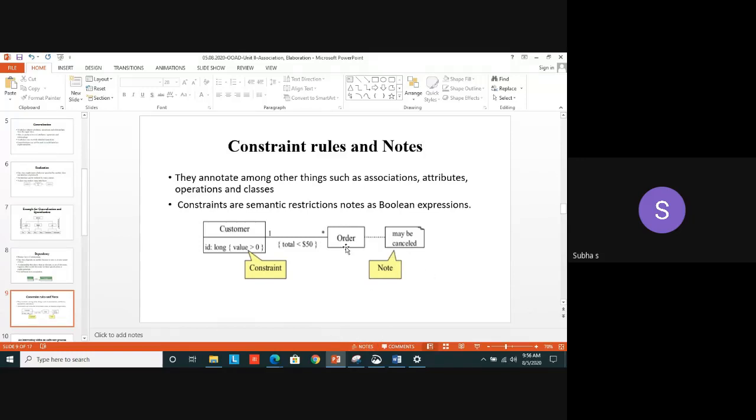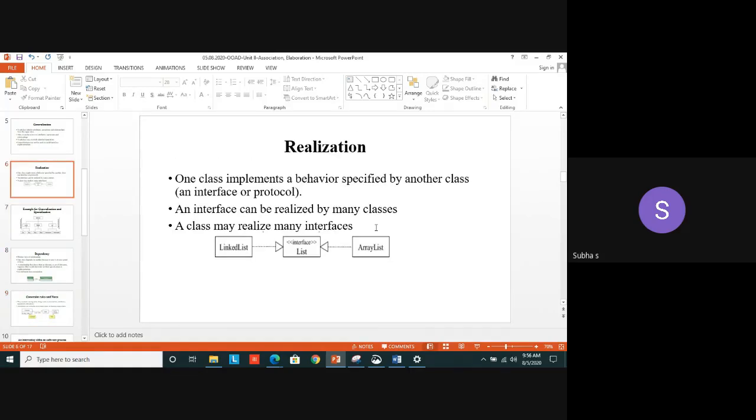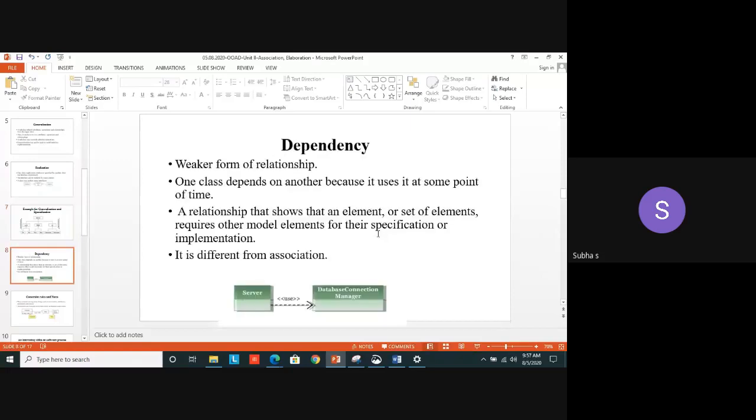Here I have used the class called order. That order may be cancelled. I just want to note it to the user. I want to denote it to the user. So I mentioned it as a note symbol. A note symbol is always given using a normal dotted line, not with an arrow. A dotted line with an arrow mark denotes what? This one. Triangle arrow mark denotes realization. Don't get confused with all these notations.